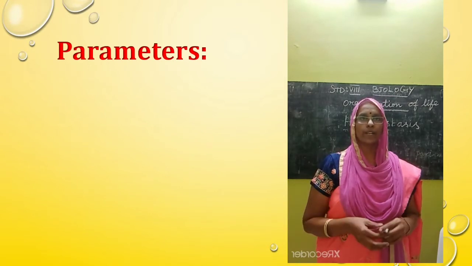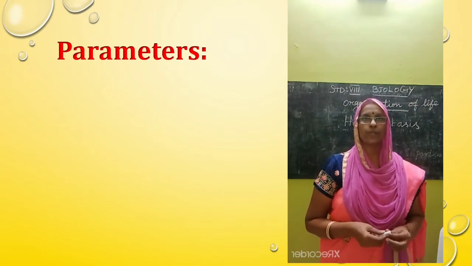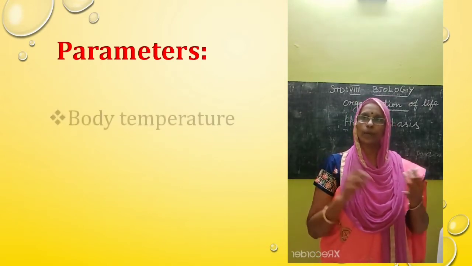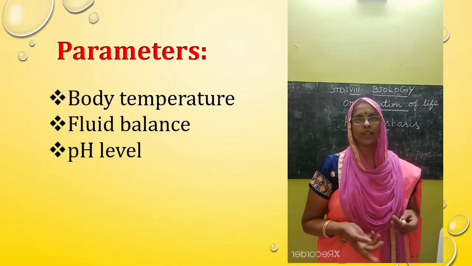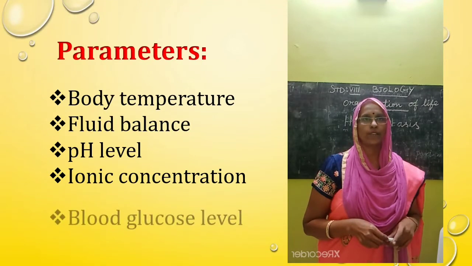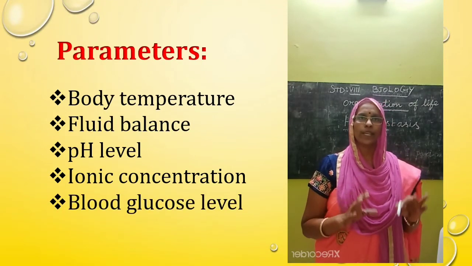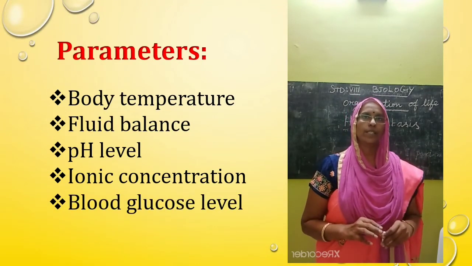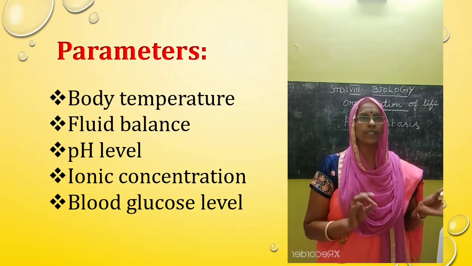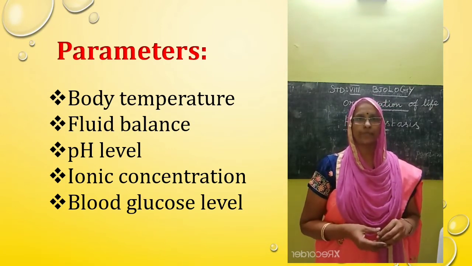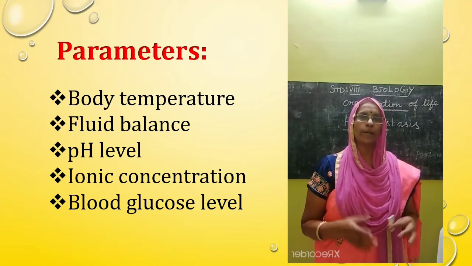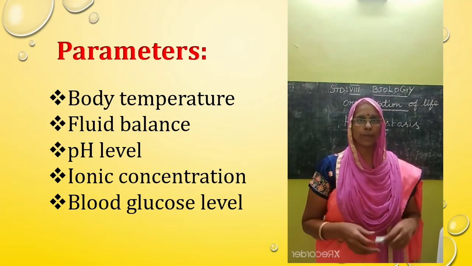There are different parameters that help our living system to function properly. They are body temperature, fluid balance, pH level, ionic concentration and blood glucose level. These parameters are kept within certain preset limits. They should be regulated despite changes in the environment, diet or level of activity. These parameters are maintained by various physical and biochemical methods.